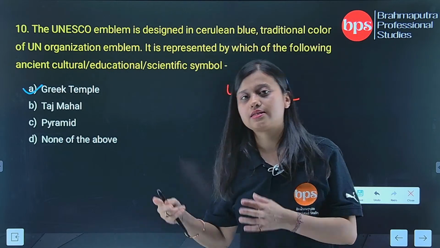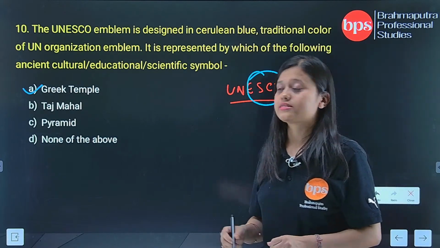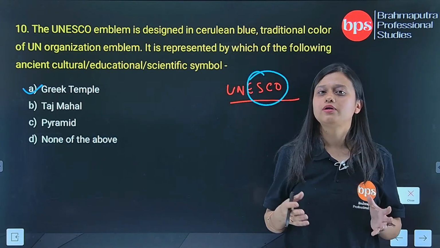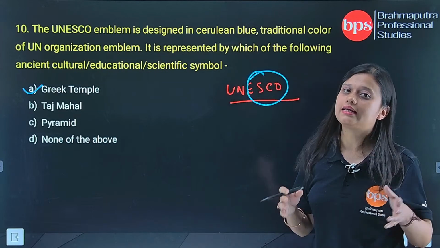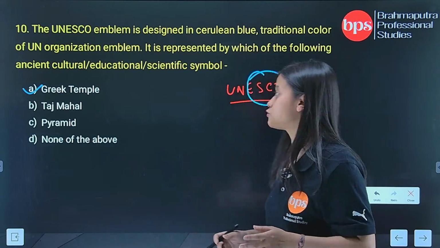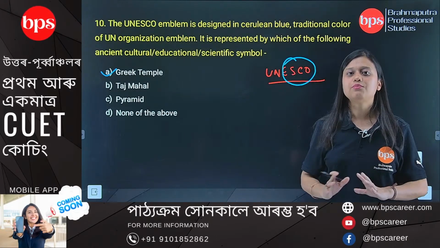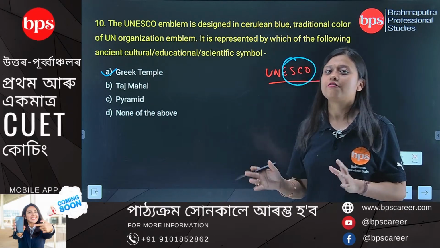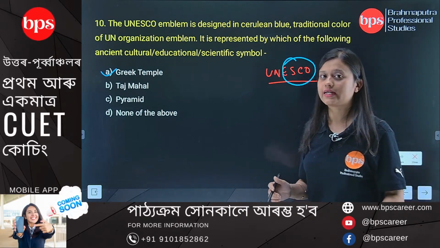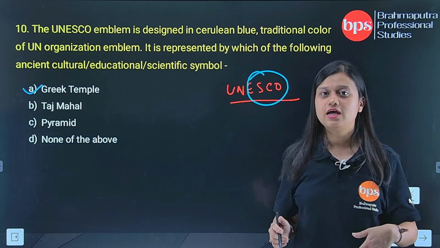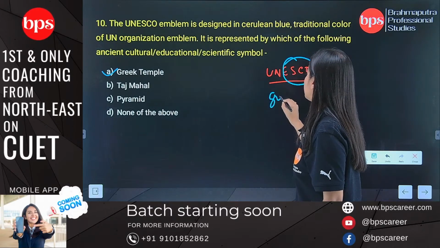Why Greek temple? Because in the ancient times, what used to happen in the Greek temple is that they were not only doing prayers. People did not only do prayers, they also participated in debates. There used to be a lot of scholars like Socrates who would go there, and they would discuss philosophical matters. They used to teach people about education, the philosophy related to science, to life, to politics, and everything was discussed inside the Greek temple.